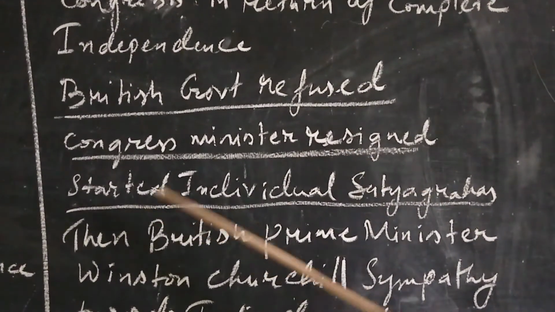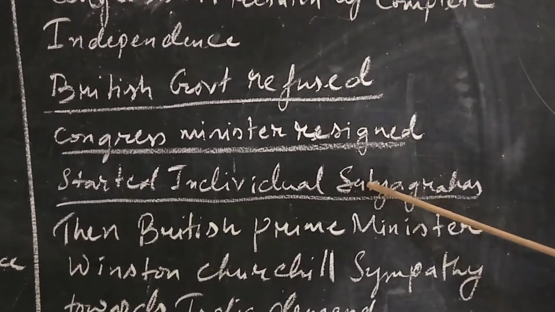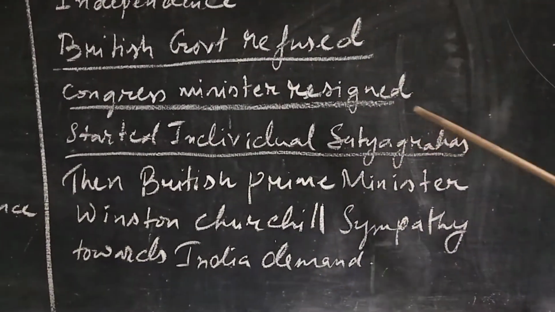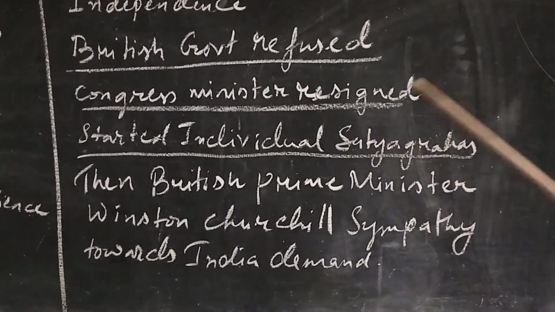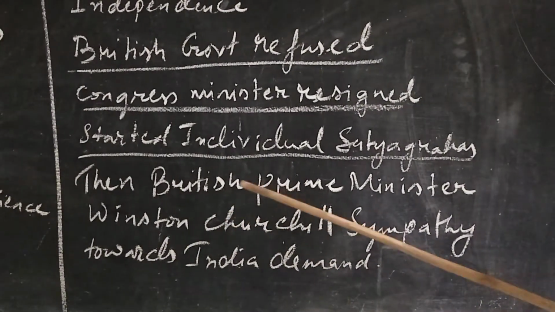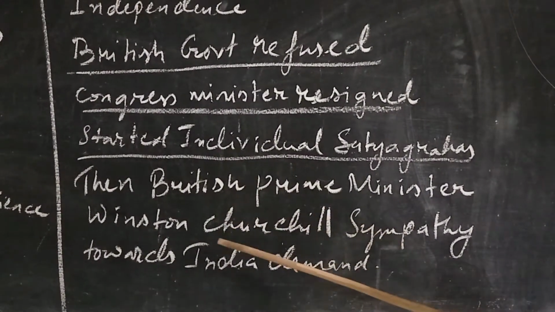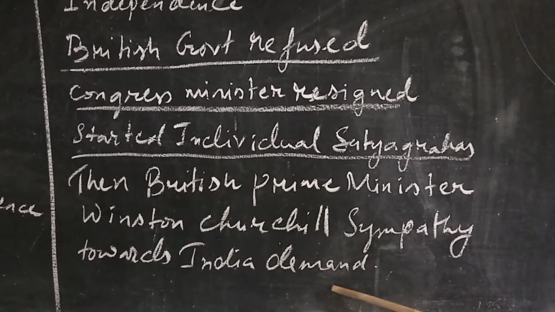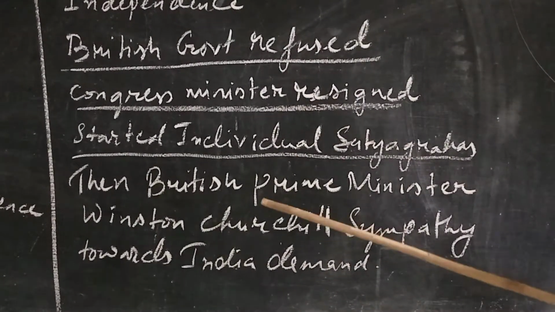Then they started individual satyagrahas. At that time, the British Prime Minister was Winston Churchill. He was a little bit sympathetic towards the Indian demand, as Indians had been demanding independence for years and years.